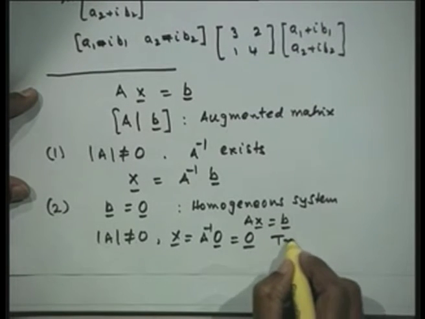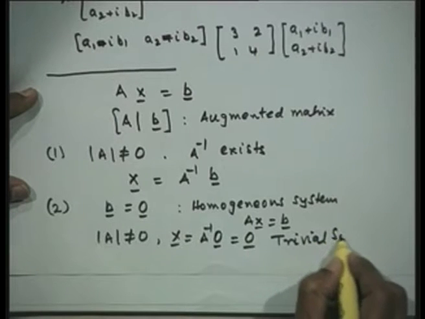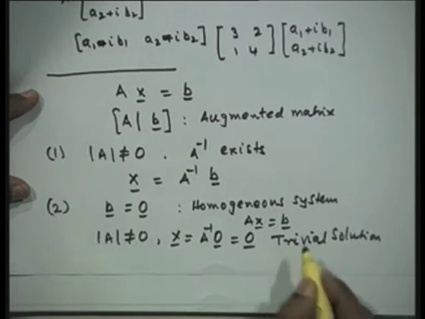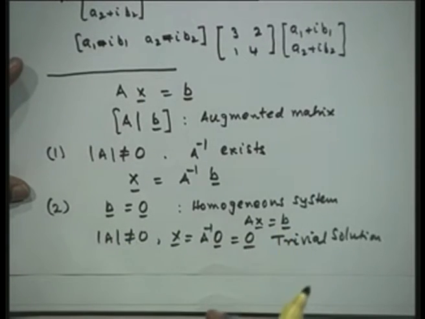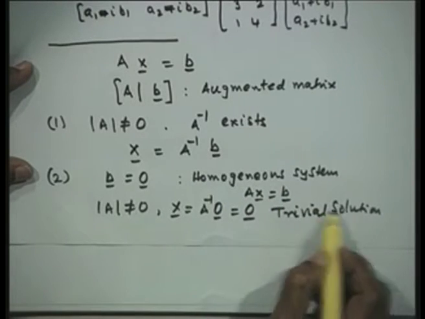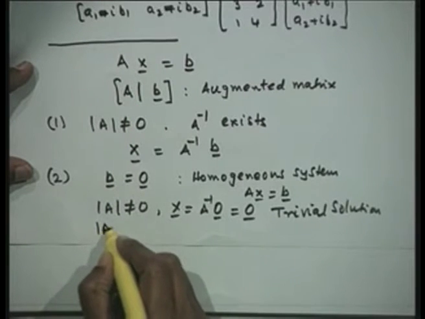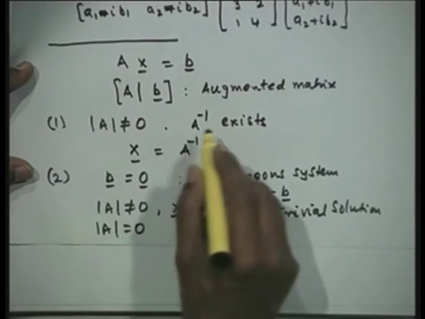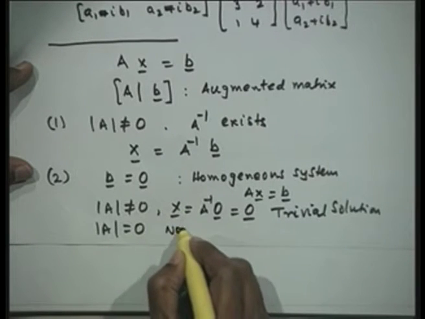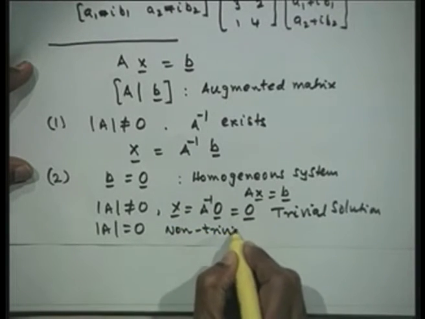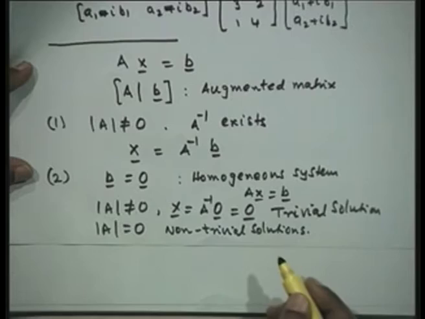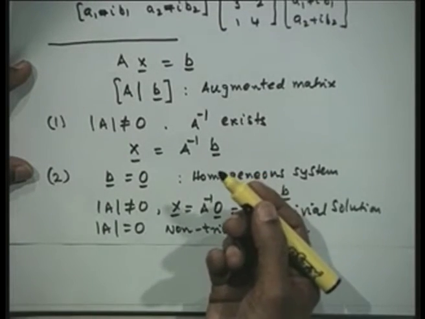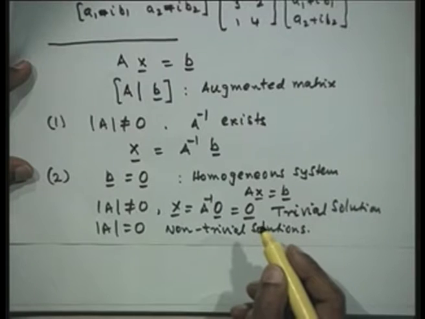Therefore, this is always a trivial solution. There is no other solution for the problem except a trivial solution if A is a non-singular matrix and you have a homogeneous system. Therefore, the only way that this problem can have non-trivial solutions is that the determinant of the coefficient matrix is equal to 0. So, for a homogeneous system we need that the determinant of A should be equal to 0 in order that the non-trivial solutions for this particular problem exist.